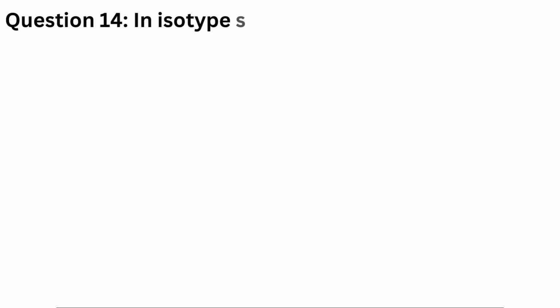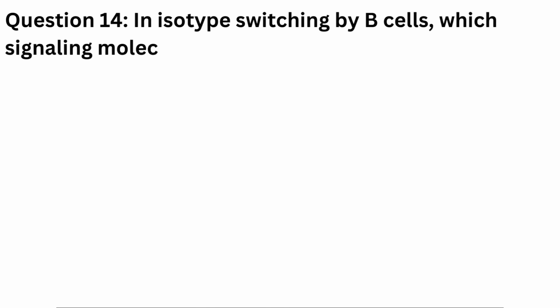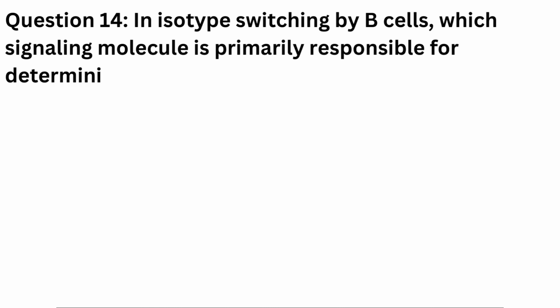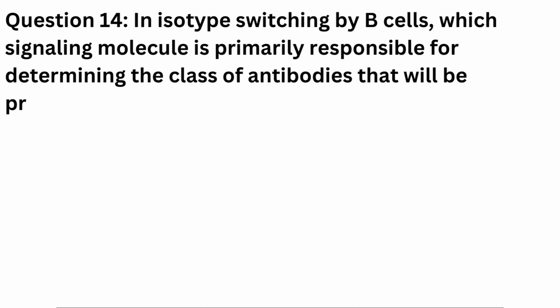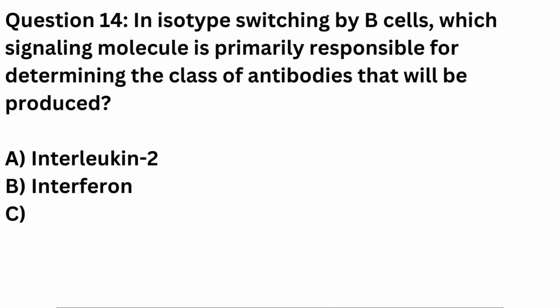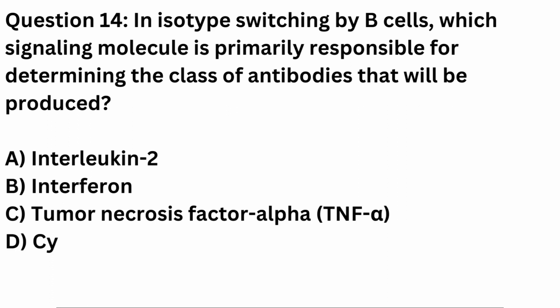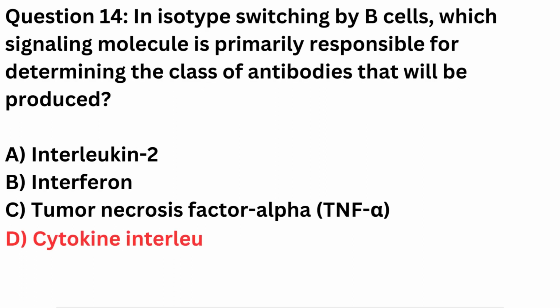Question 14. In isotype switching by B cells, which signaling molecule is primarily responsible for determining the class of antibodies that will be produced? A. Interleukin 2. B. Interferon. C. Tumor necrosis factor alpha, TNF-alpha. D. Cytokine interleukin 4, IL-4. Correct answer is D. Cytokine interleukin 4, IL-4.